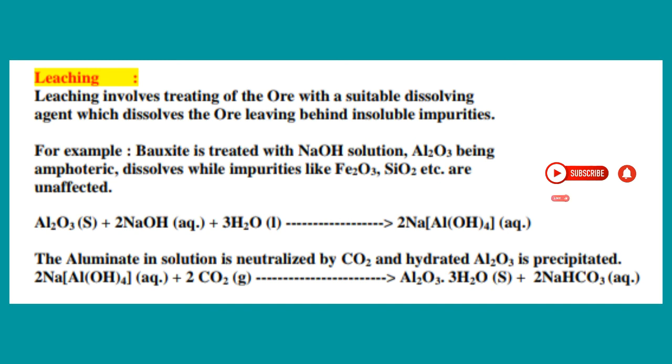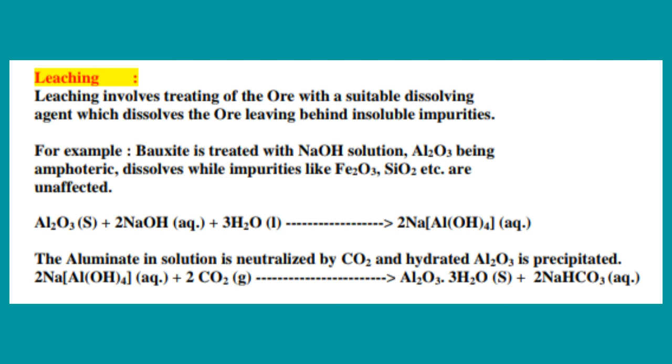The reaction is Al2O3, this is bauxite ore. When it dissolves in sodium hydroxide in aqueous solution, so aqueous solution means water is present, it forms sodium aluminum hydroxide, Na[Al(OH)4].